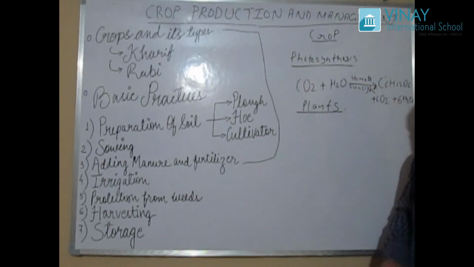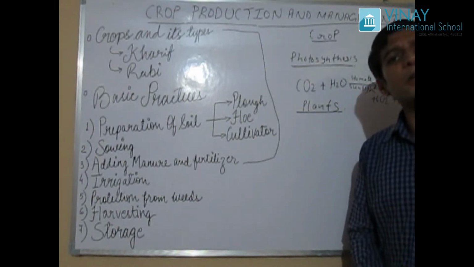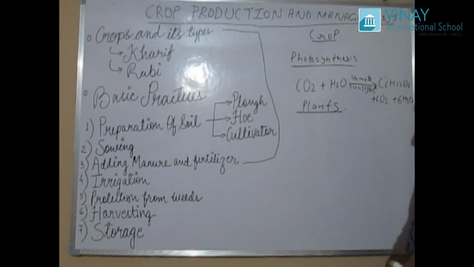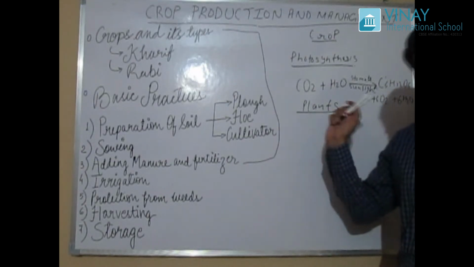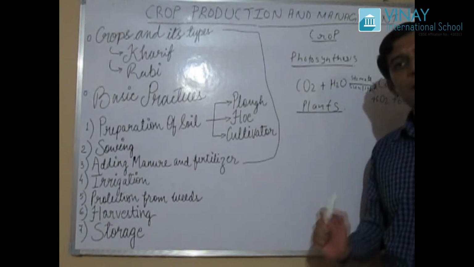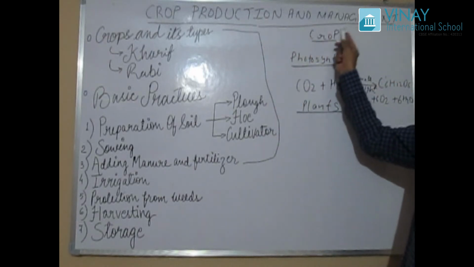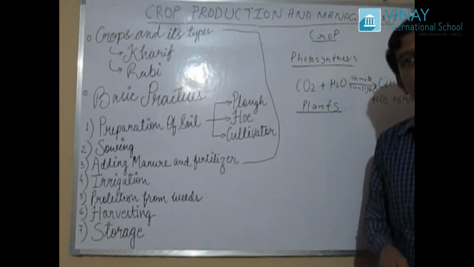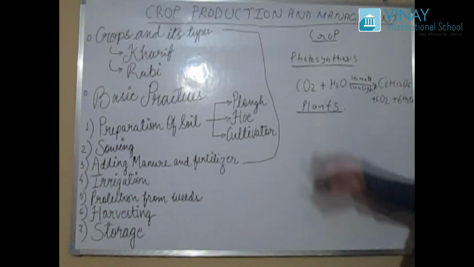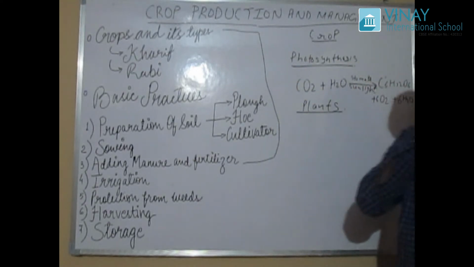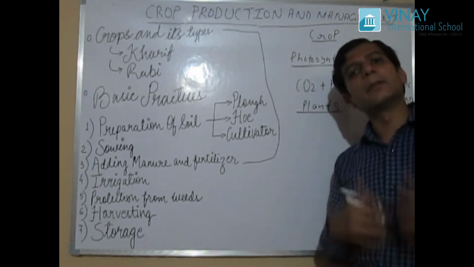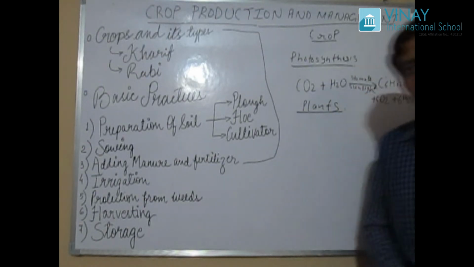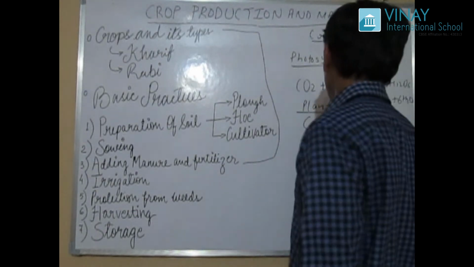It is not at all easy to fulfill such a huge demand. That's why it is very important to have proper production and management of plants. So a crop was introduced to fulfill the demand of the growing population. So what is a crop? How can we define a crop?